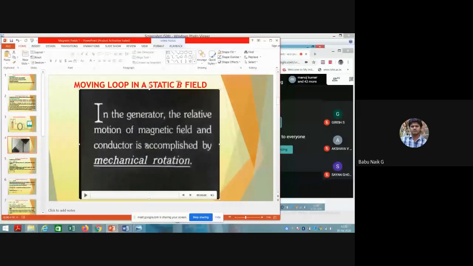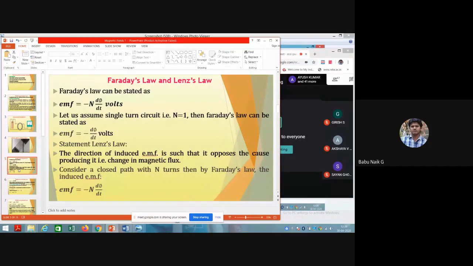Okay, so having this concept, let us take the mathematical equations, that is the Maxwell equations with respect to the time varying field. Before discussing this, let us see the mathematical expression from Faraday's law, how the induced EMF is going to be generated. So Faraday's law is now stated in a mathematical expression form.